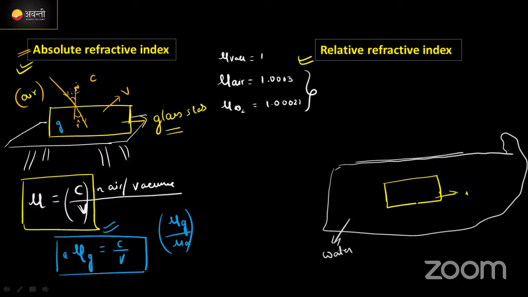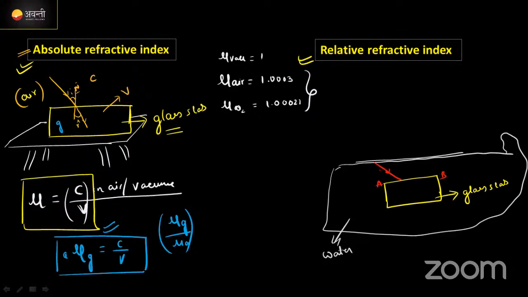Imagine a ray of light from the water surface going downward, incident on the surface AB of the glass slab.